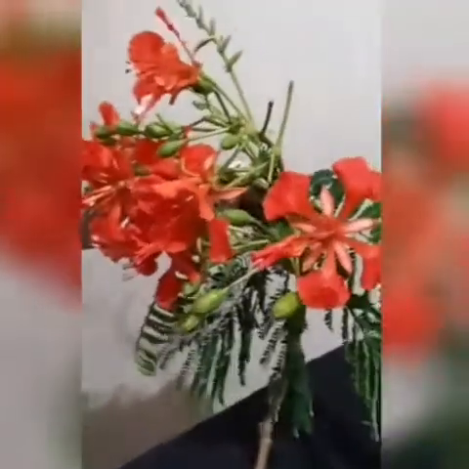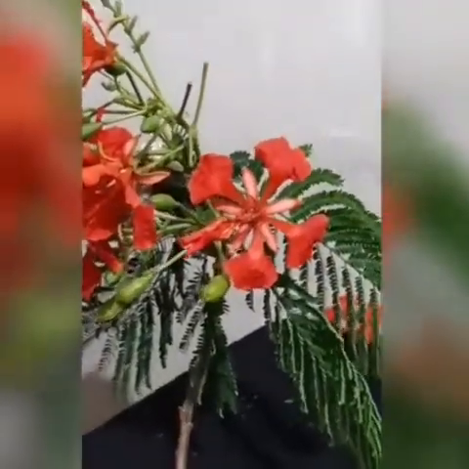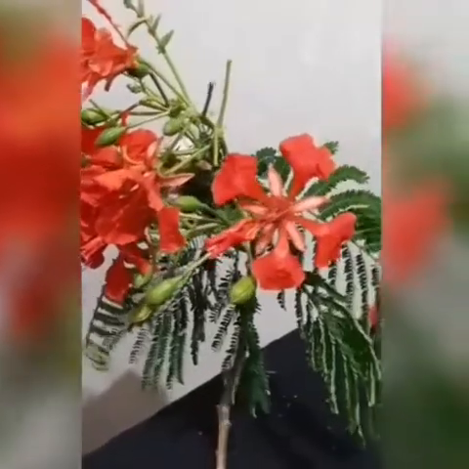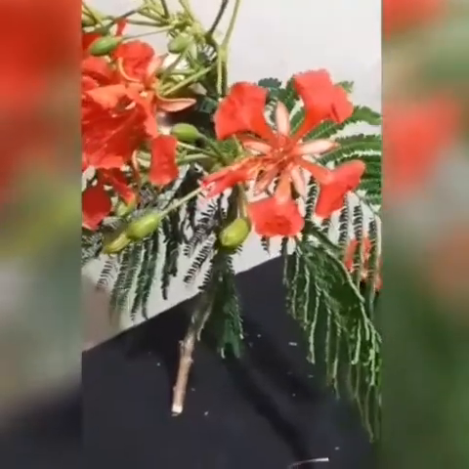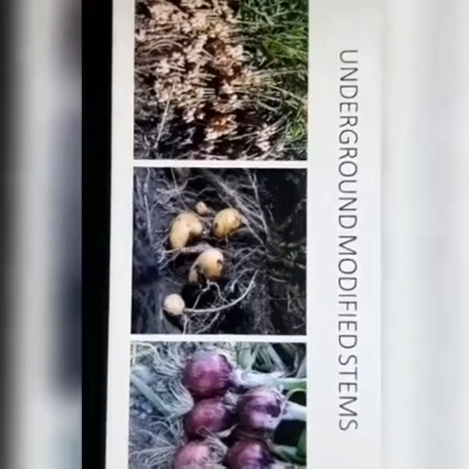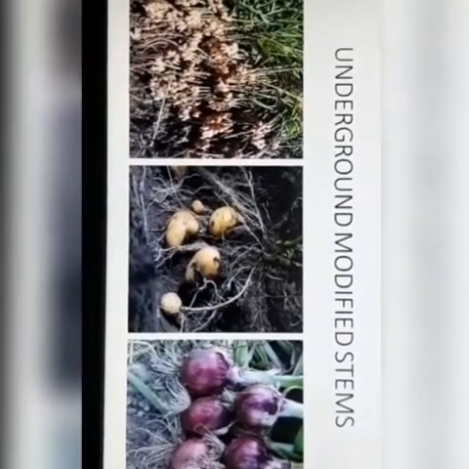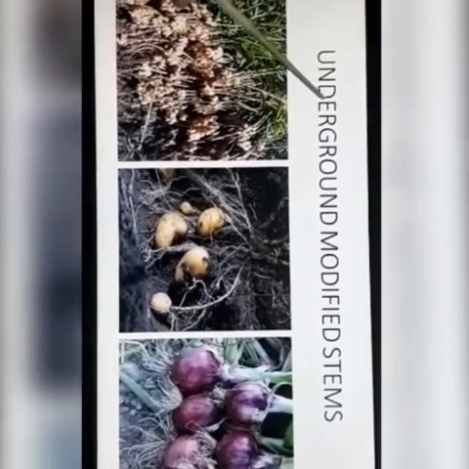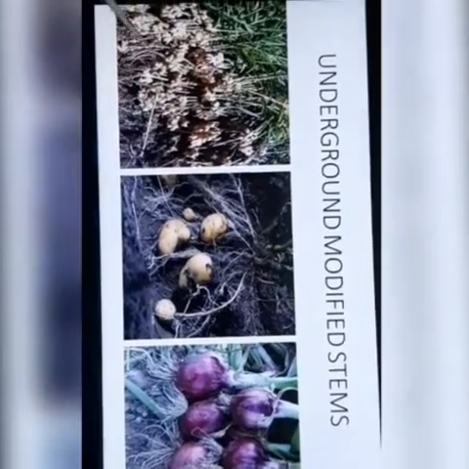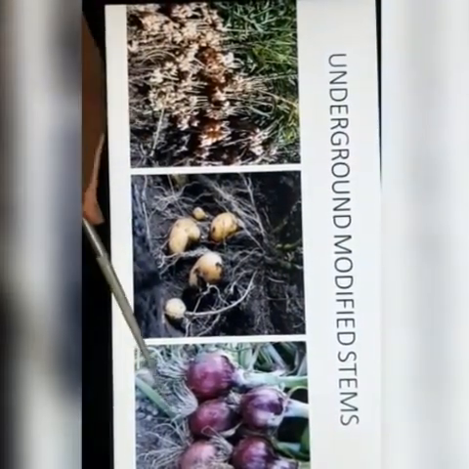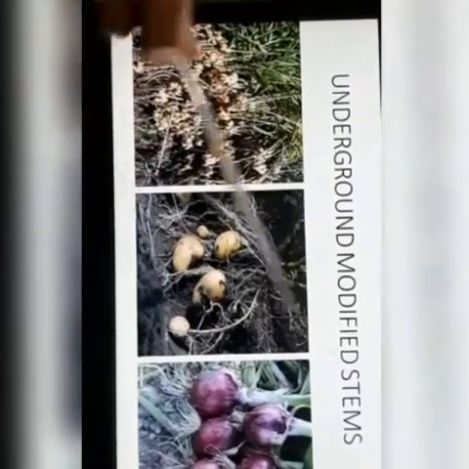Okay children, now the stem stores food in some plants like onion, potato and ginger. Stems of these plants grow below the ground. Yes, where are they growing? Below the ground. So those stems are called underground modified stems. What are they called? Repeat after me. Underground modified stems. Examples of underground modified stems are onions, potatoes and ginger.